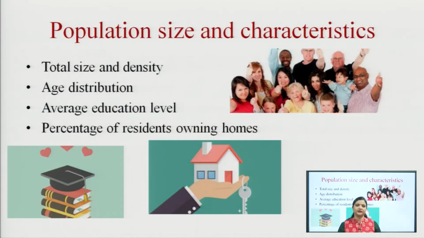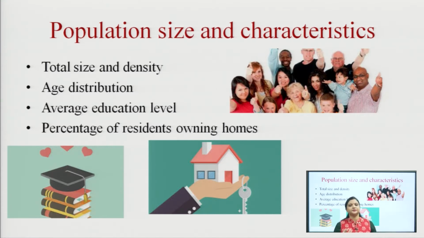As I have explained earlier, population size and characteristics include the total size and density, age distribution, average education level and percentage of residents owning homes. Why is owning homes required? If in a particular area most of the customers have their own home, there is no chance of switching or vacating that place, because if they own their home, their existence there is basically permanent.